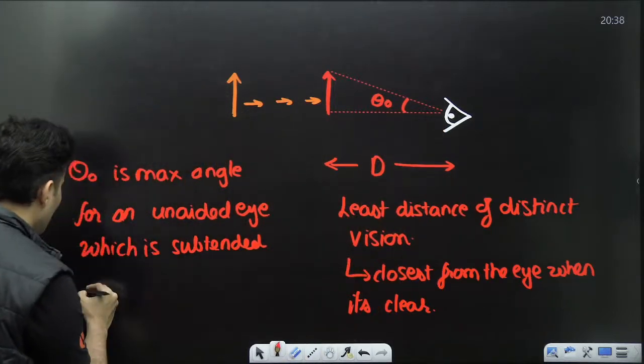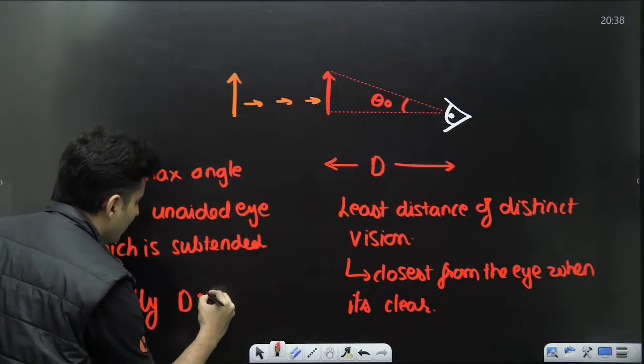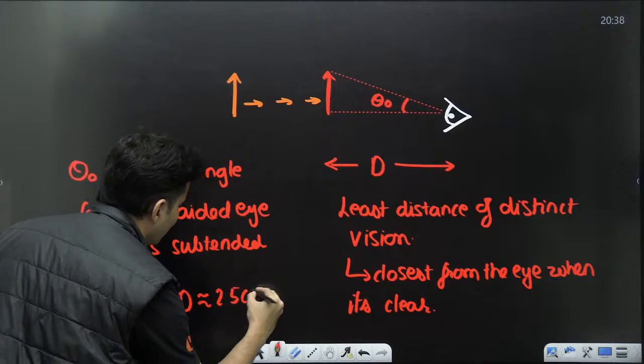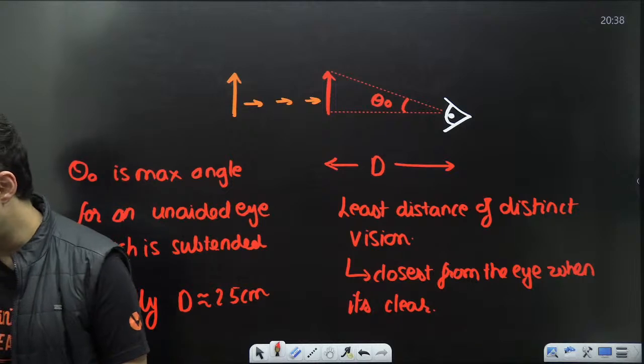Usually the value of D is roughly 25 centimeters. How much is it? Roughly 25 centimeters.